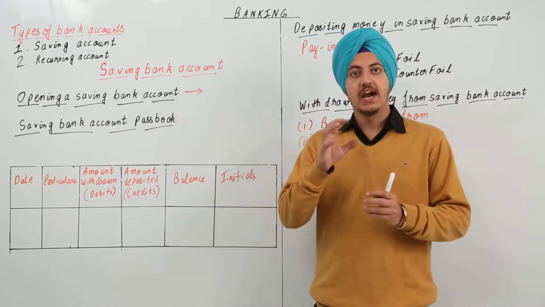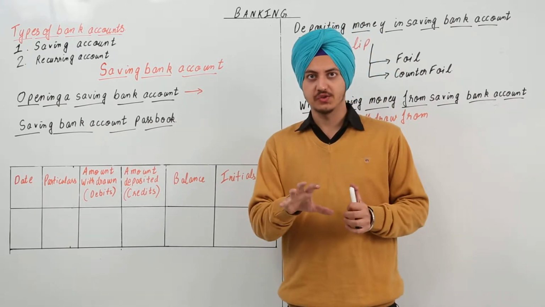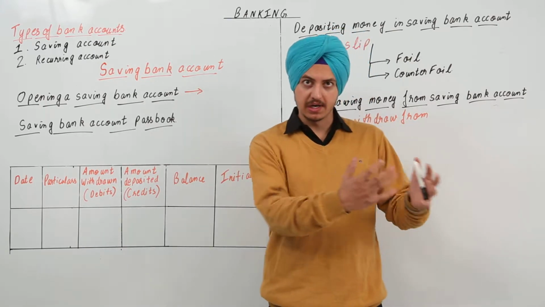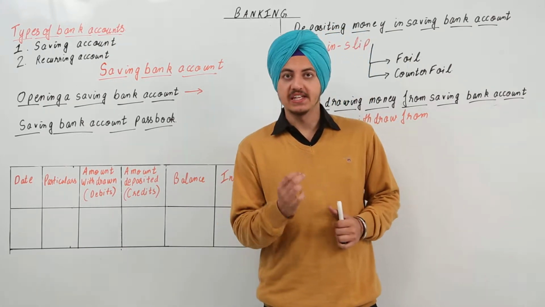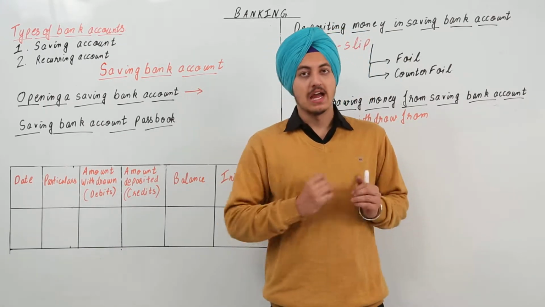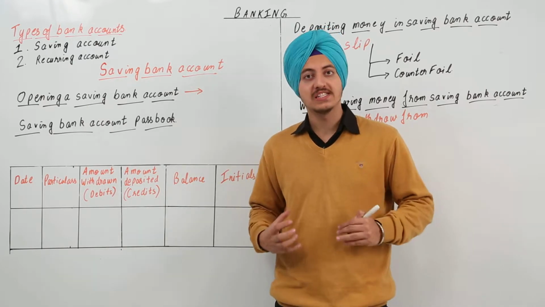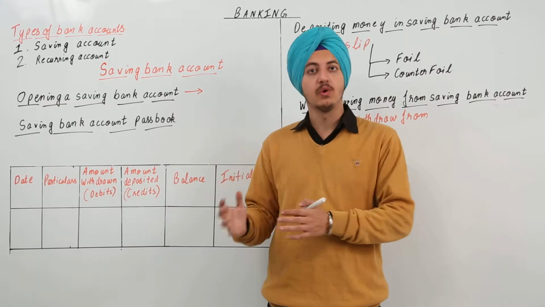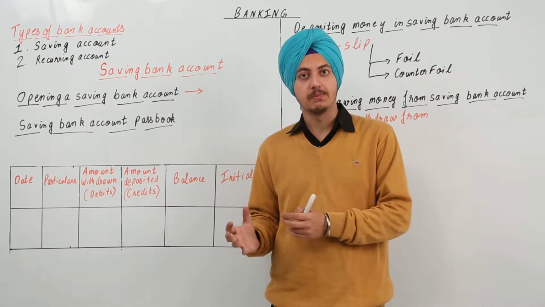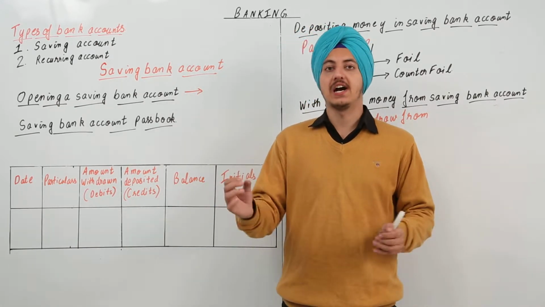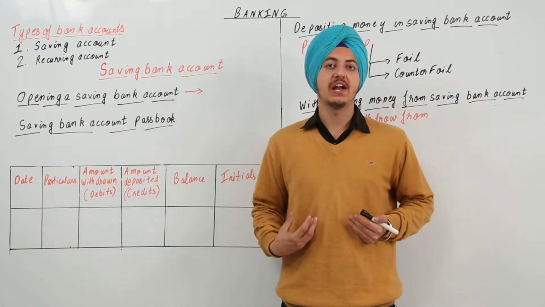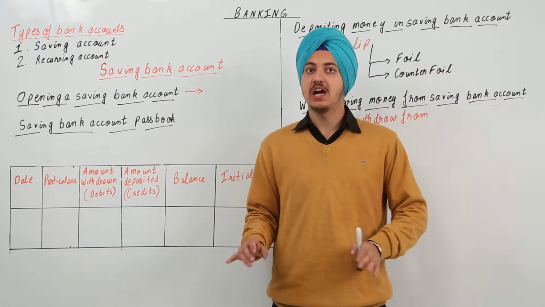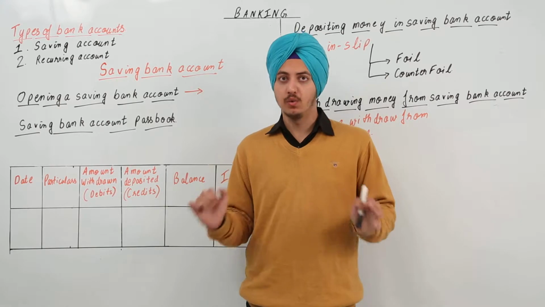So basically, in a bank, there are two functions going on. The bank is taking money from a few people and paying them a little bit of interest. And the bank is then utilizing this money to lend it to other people as loans and charge a higher rate of interest and earn profit. This is how a basic bank works.